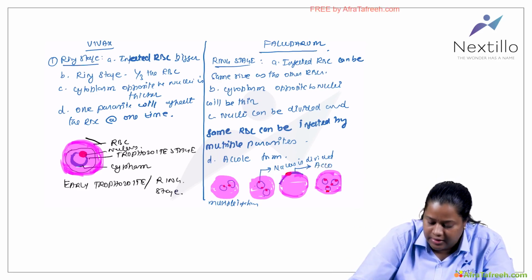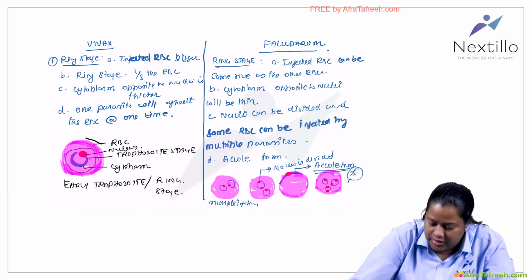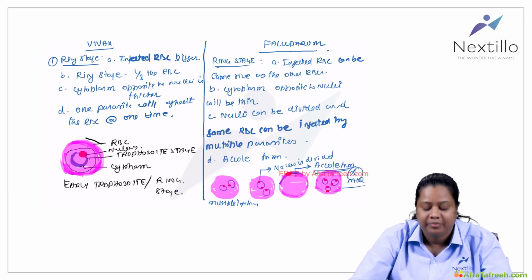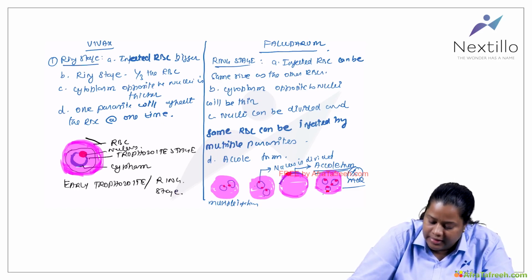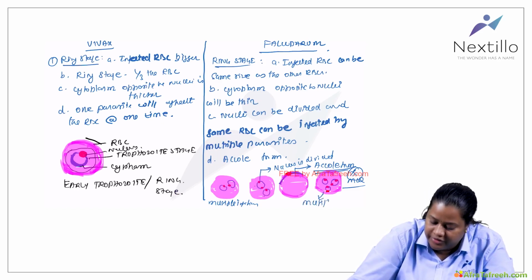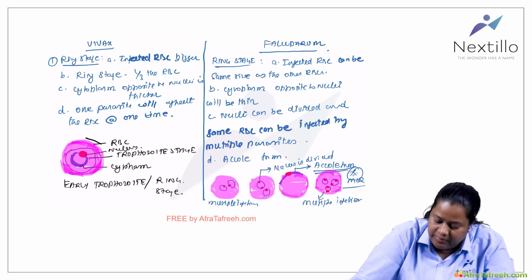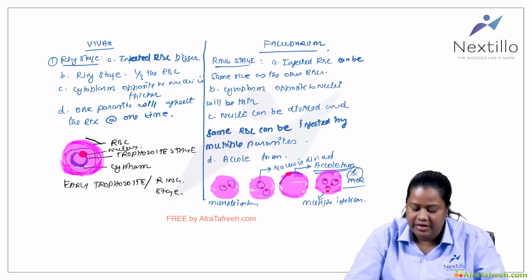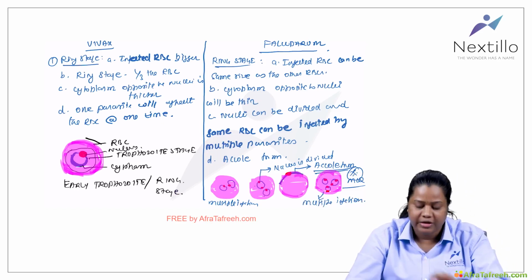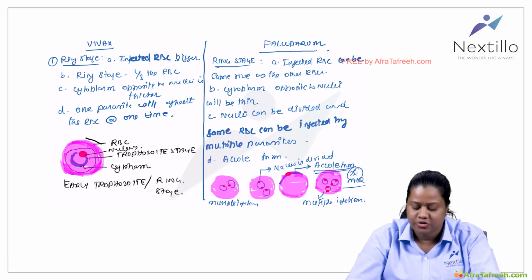This is called an accole form. It's a very important MCQ. Accole forms are found in Plasmodium falciparum, and here again you can see multiple infection of the same RBC. This is a very important question, asked everywhere. You should know this.